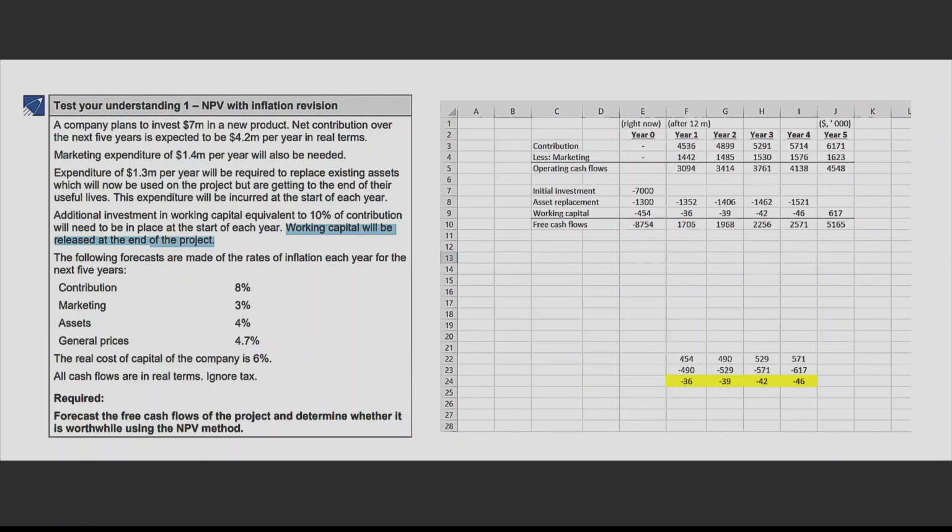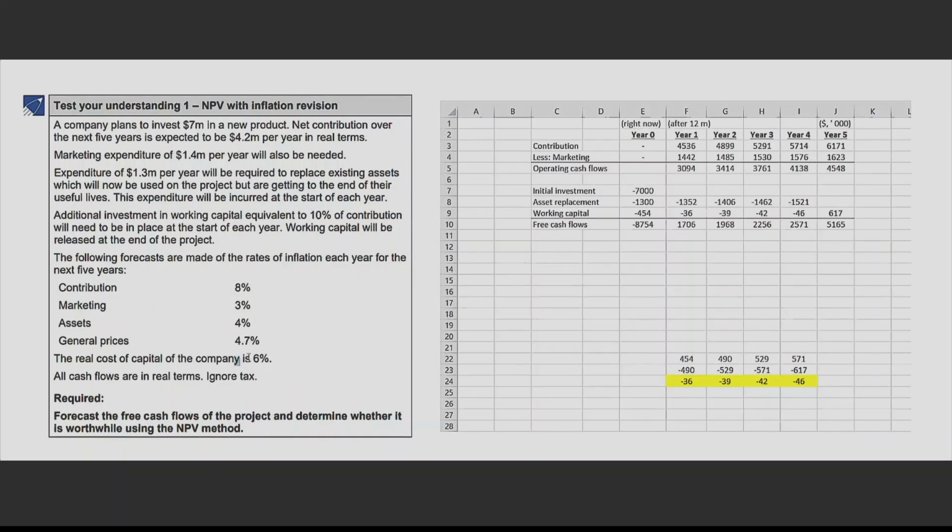Now, what was the question's requirement? Let's get back to that. They wanted us to calculate the free cash flows of the project to determine the cash flows for NPV calculation that we have done. Cash flows are here. And now they are saying determine whether it is worthwhile. That means now we need to tell them also after calculating NPV if it is worthwhile to take up this project or not. Right?